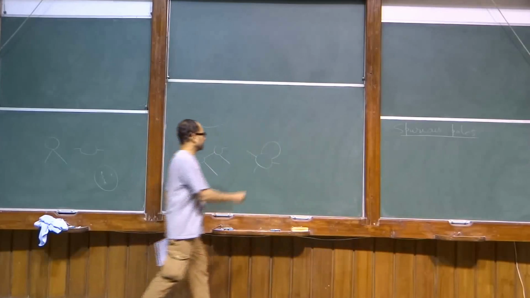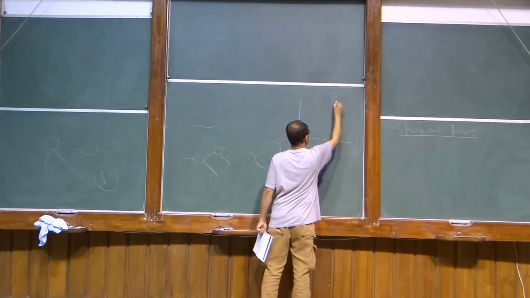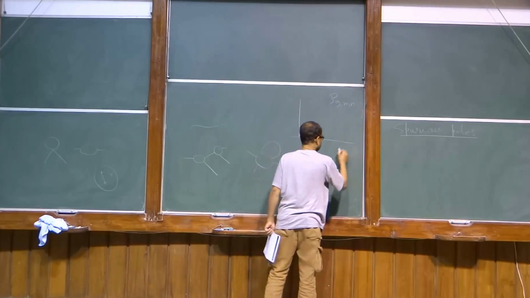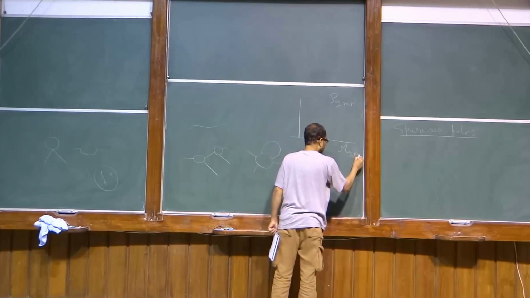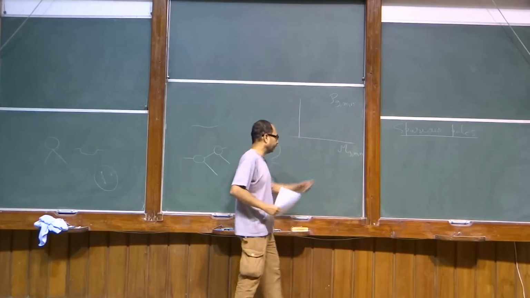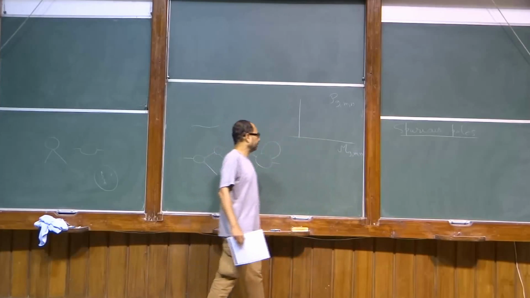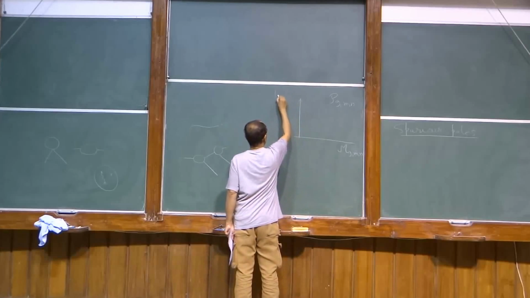Let me draw this figure again. We have this P_{g,m,n}, whose base is the moduli space of genus g Riemann surfaces with m plus n punctures, m NS punctures and n Ramond punctures. Here you have the fiber direction, which is local coordinates and PCOs.